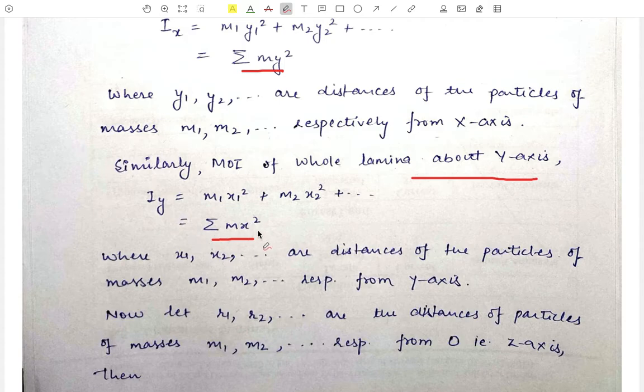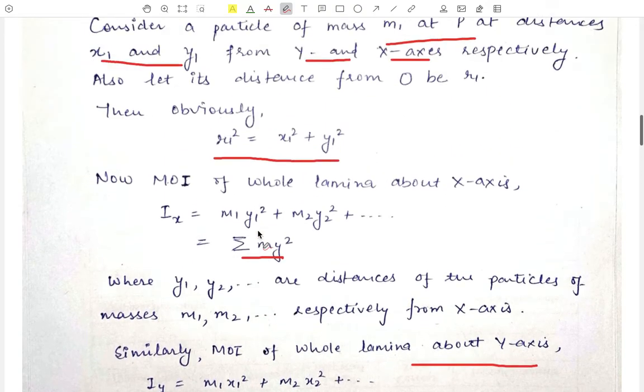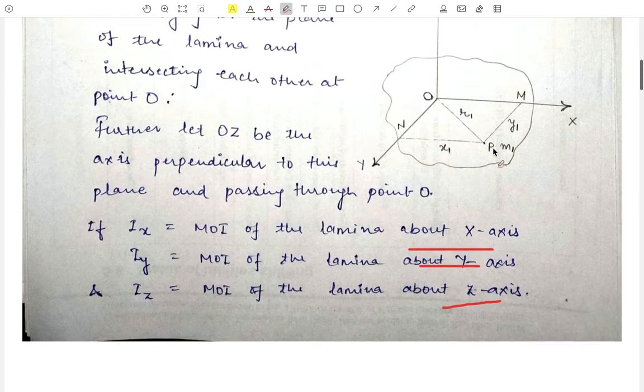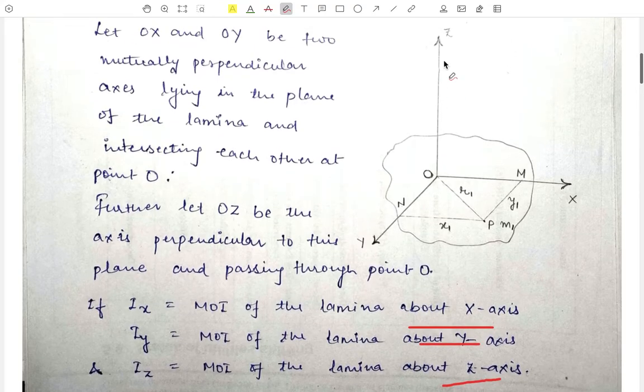Now we'll find out the moment of inertia of the lamina about the z-axis. Again we'll go to this particle of mass m1 at point P. Its distance from the z-axis will be defined by its distance from point O. This is equal to r1. Therefore its moment of inertia about the z-axis will be equal to m1 r1 square.